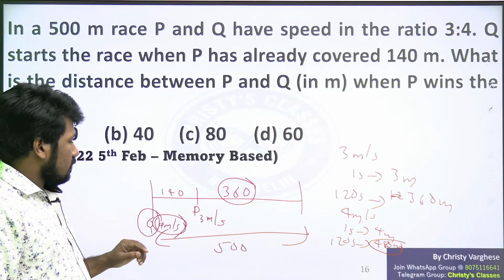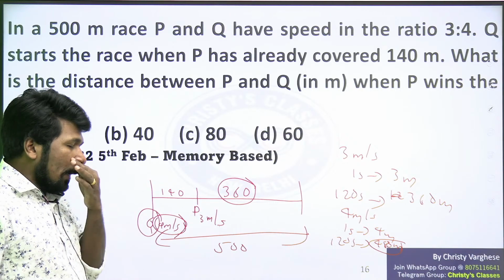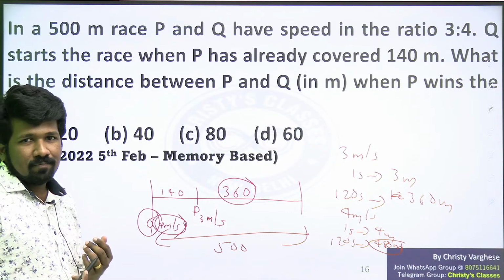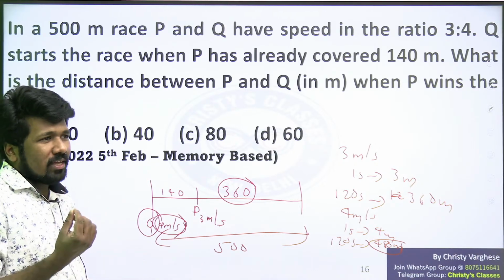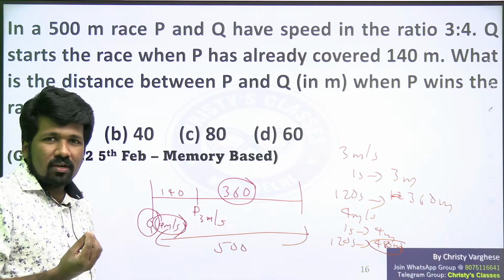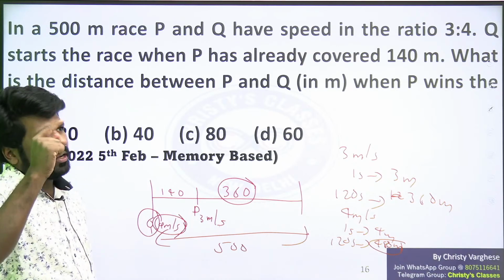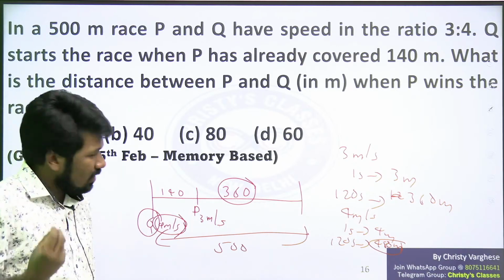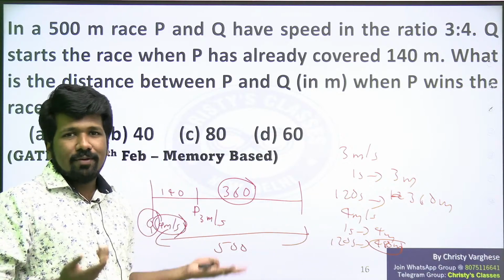Speed is 4 meter per second. Time is 120. Distance equals speed into time. The problem there is, even if that is so simple, you have to recollect: is it speed into time, or speed by time? That time is enough to get the value 480 directly by the logical method.